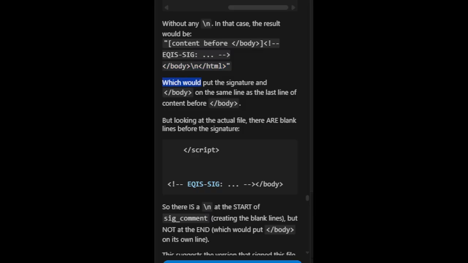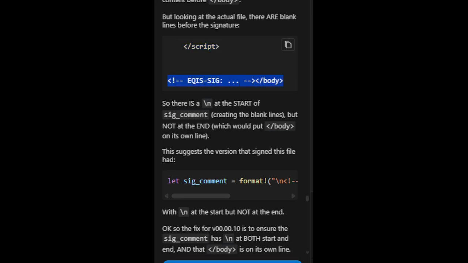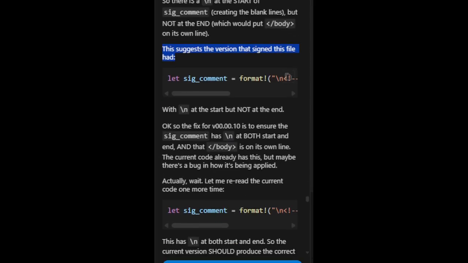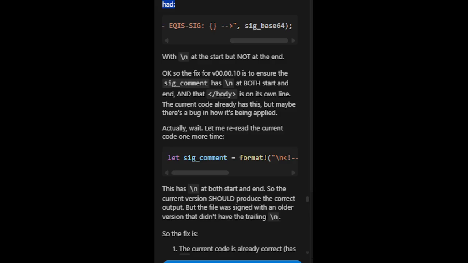Which would put the signature and /body on the same line as the last line of content before /body. But looking at the actual file, there are blank lines before the signature. /script eqis-sig /body. So there is a \n at the start of sig_comment, creating the blank lines, but not at the end, which would put /body on its own line. This suggests the version that signed this file had let sig_comment equals format, \neki-sig, sig_base64, with \n at the start but not at the end.